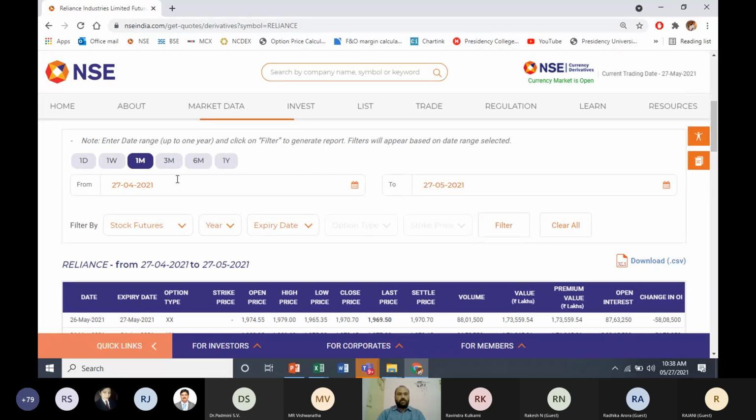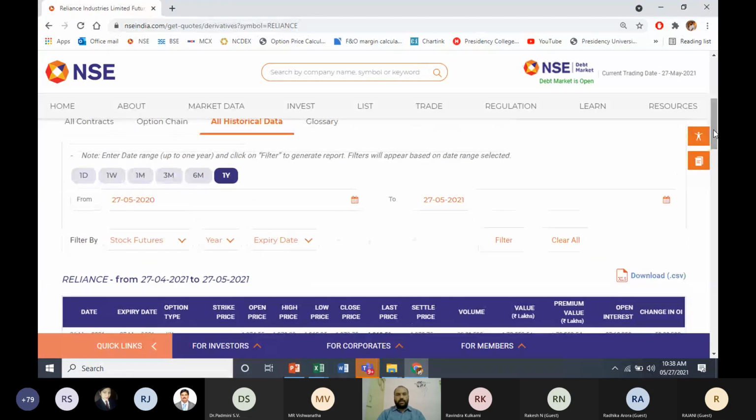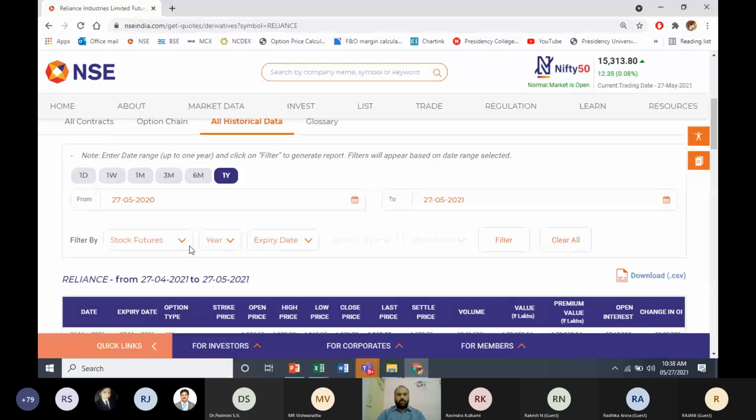Suppose, let us assume, or you can specify the date: 1 month, 3 months, 6 months, or 1 year. Let us check how to download 1 year data. If you click on 1 year, no need to select the date. It will come from yesterday, 1 year back. It will go there. Stock futures, it is coming. What is the expiry you want to take?